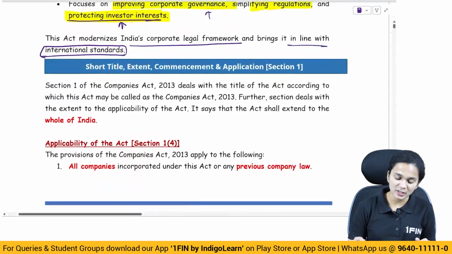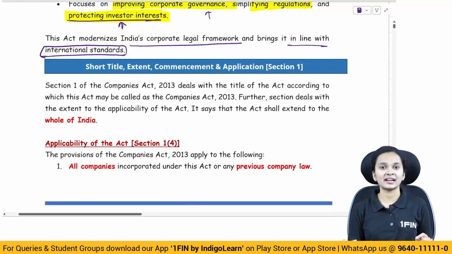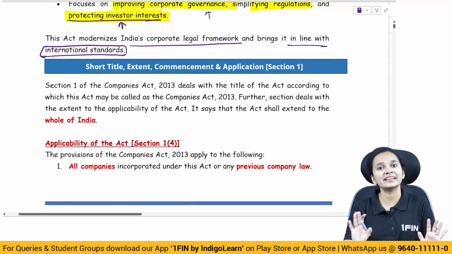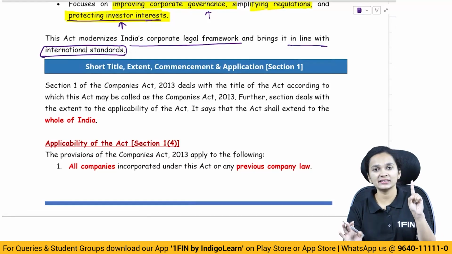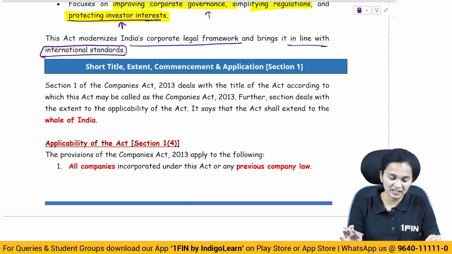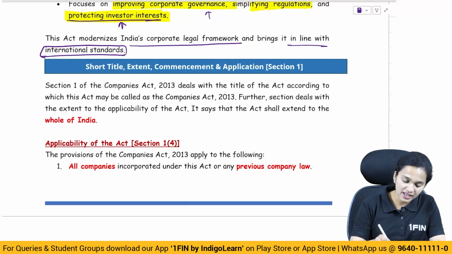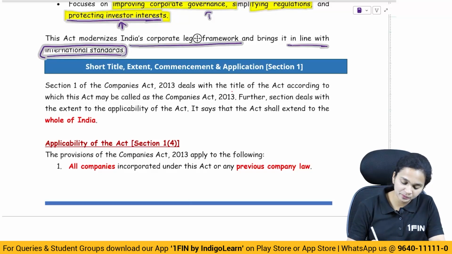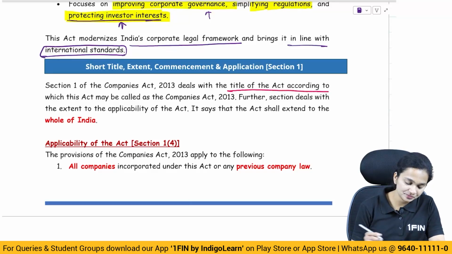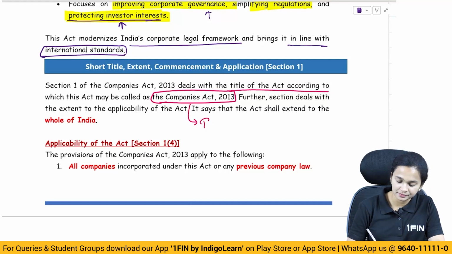Now, starting with section 1 of the act, what does section 1 of any act talk about? Short title, extent and commencement. So section 1 of the Companies Act deals with the title of the act, according to which this act may be called the Companies Act 2013. So this is the title.